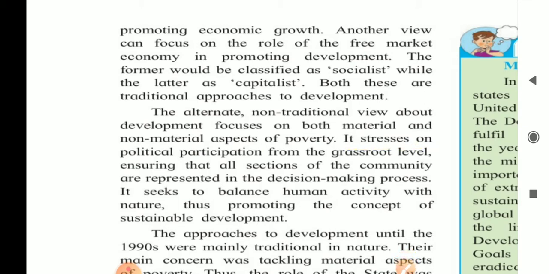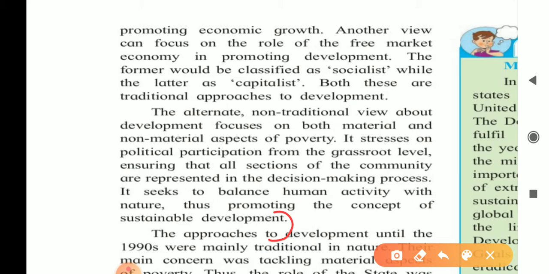It draws on political participation from the grassroots level, ensuring that all sections of the community are represented in the decision-making process. It seeks to balance human activity with nature, thus promoting the concept of sustainable development. Till the sustainable development.